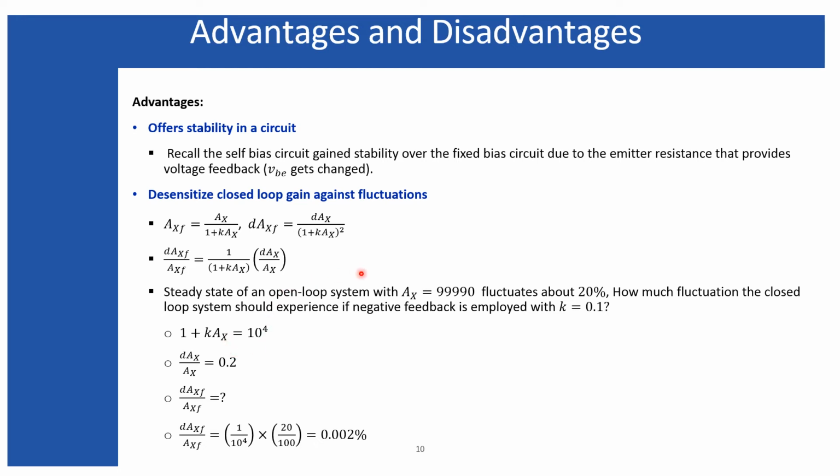When you traverse the loop starting from the signal through the base amplifier with open loop gain Ax, and feed back through the feedback network which has a gain k to the input, the total loop gain for one traversal is k times Ax.